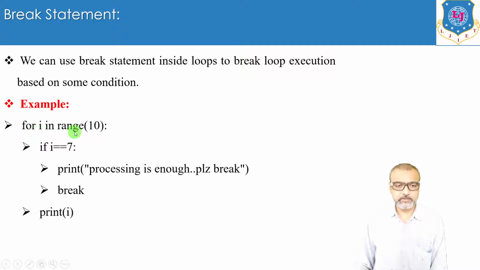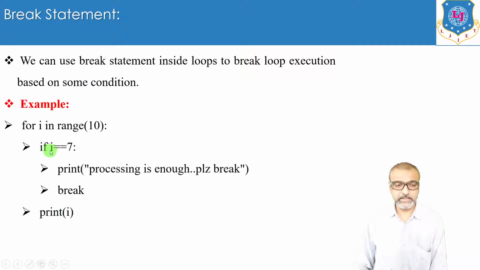This is the statement of the for loop. In is the membership operator, range is the function, range(10) will give you numbers from 0 to 9. So for i in range(10) means the value of i will be from 0 to 9. Now just forget about this if block. If you write only print(i), it will give you output from 0 to 9.